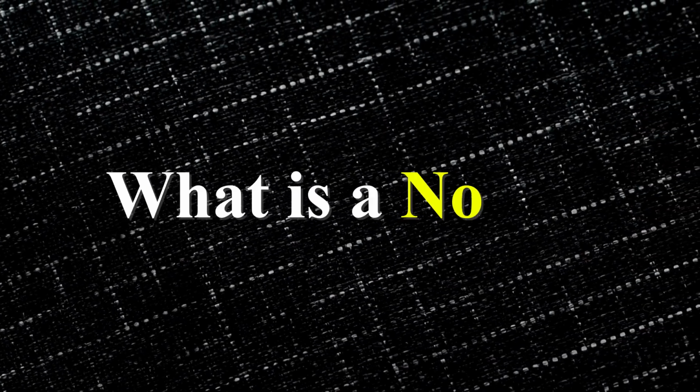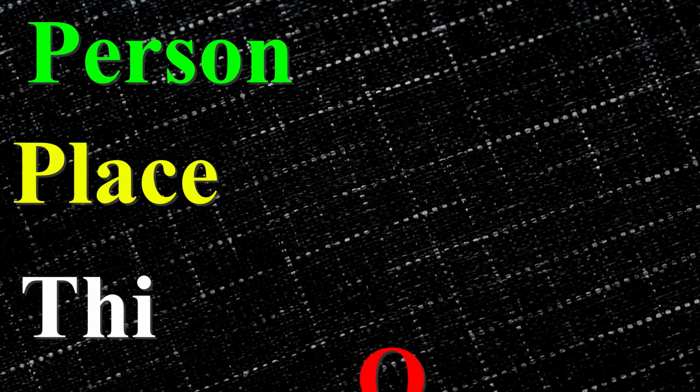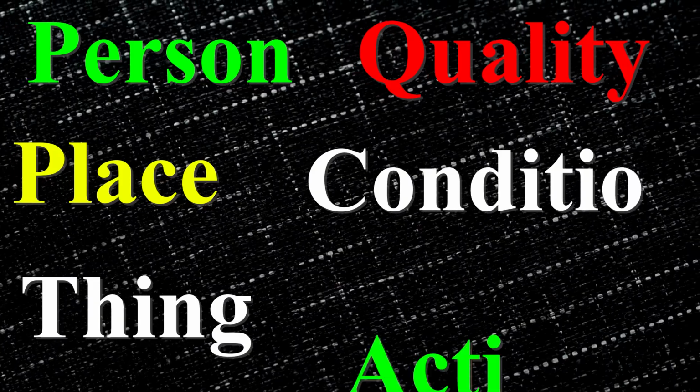Now the first question is, what is a noun? We can define a noun in simple words. A noun is the name of a person, place, thing, quality, condition and action.